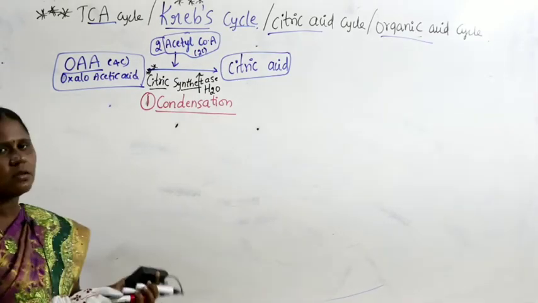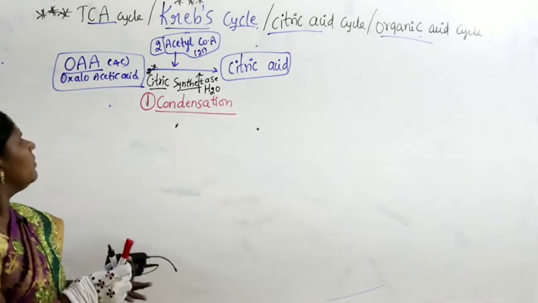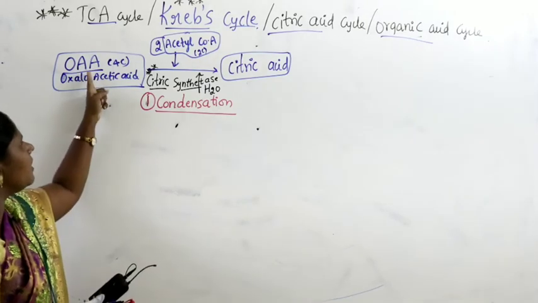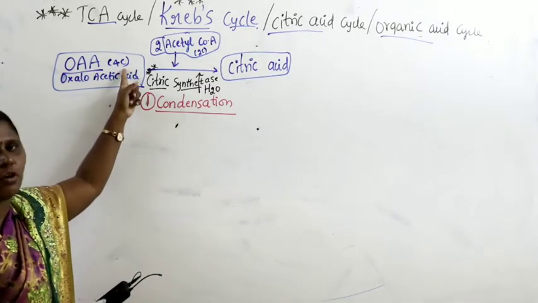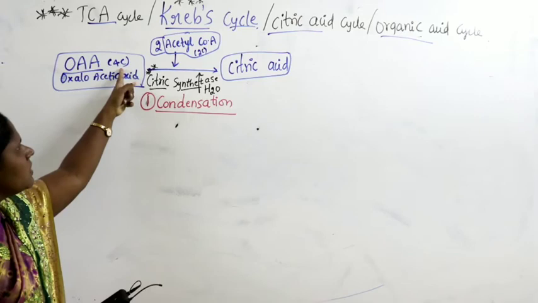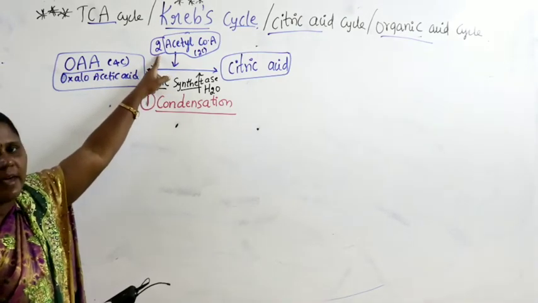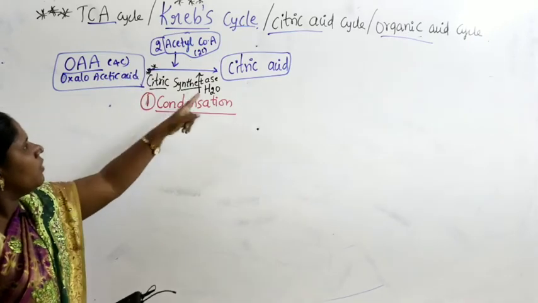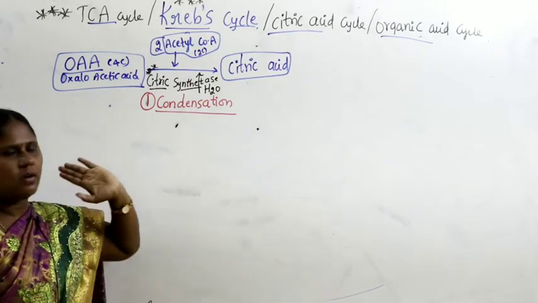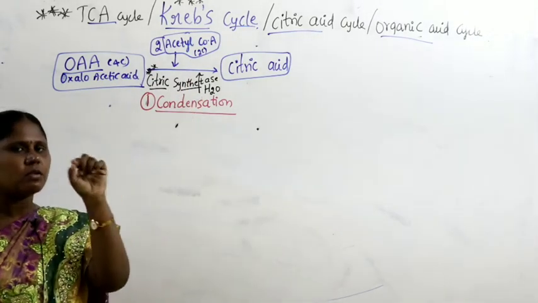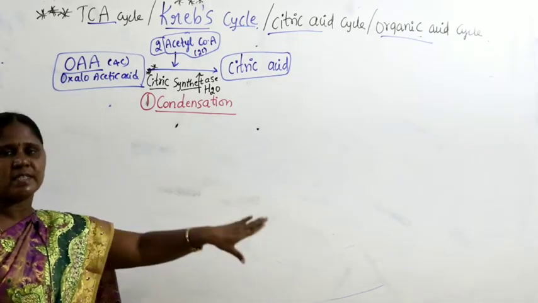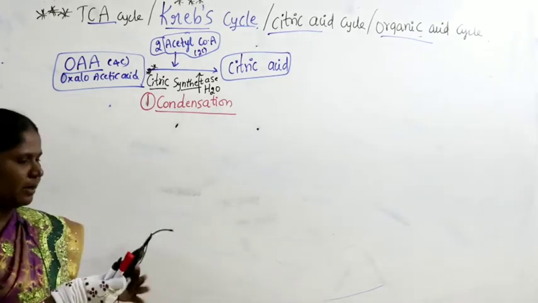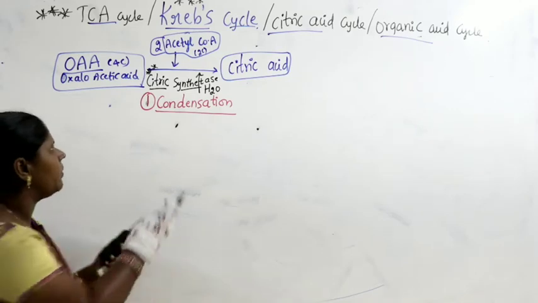So what are the things you have to remember? First substrate, that is oxaloacetic acid having 4 carbons. To this, what is coming from the link reaction, that is acetyl CoA carrying 2 carbons, is added. Water is added. Very important. How many molecules of water, and in which step water is added, is also very important. I am telling you each and everything you have to remember.